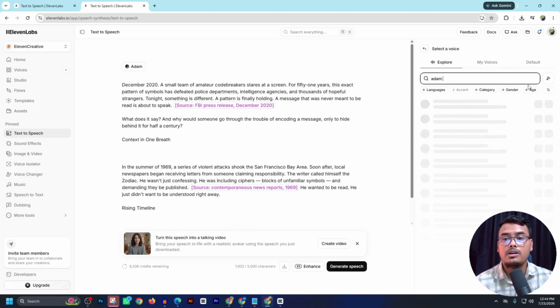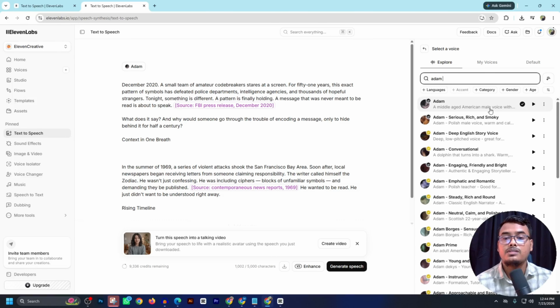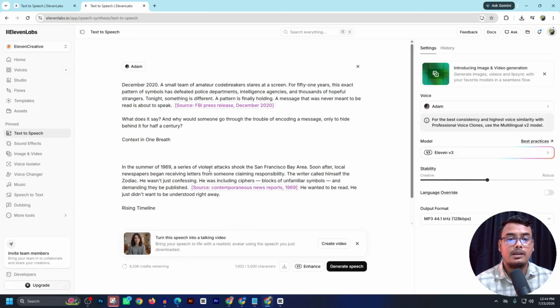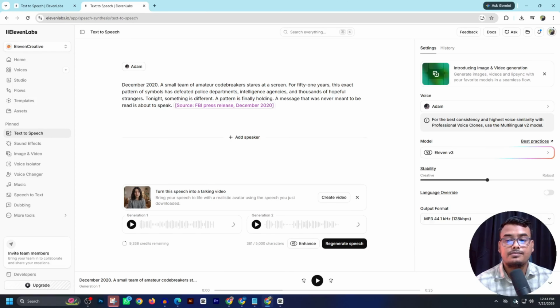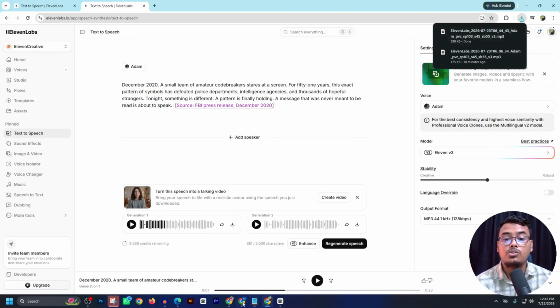I choose the Adam Stone American male voice model and the ElevenLabs V3 model. Then I can just voice over a single line of the script here. Generate the speech. Now ElevenLabs is making the text to speech. Here, simple: a small team of amateur code breakers stares at a screen. For 51 years, this exact. It completes my text to speech; download the voiceover and go to Claude AI.